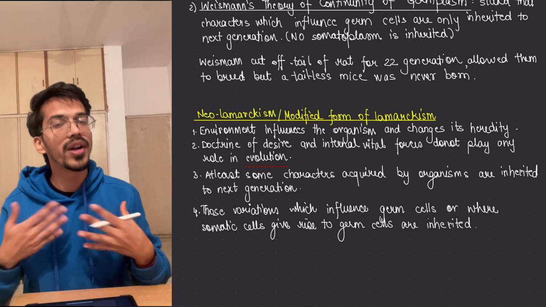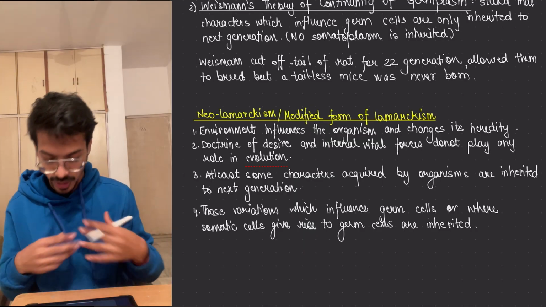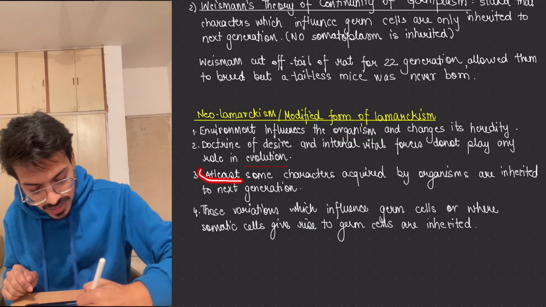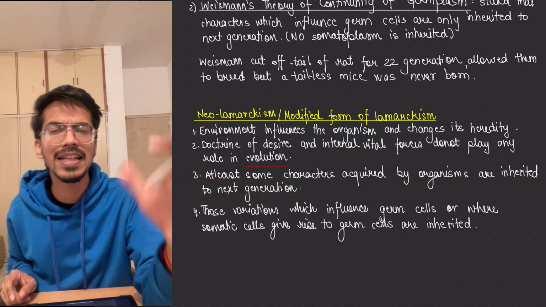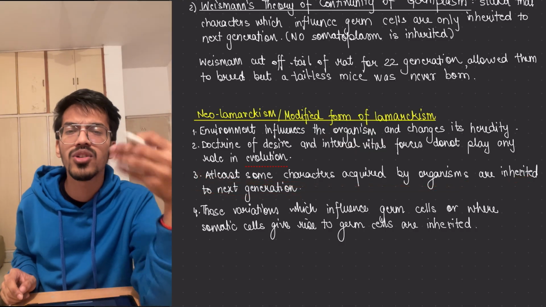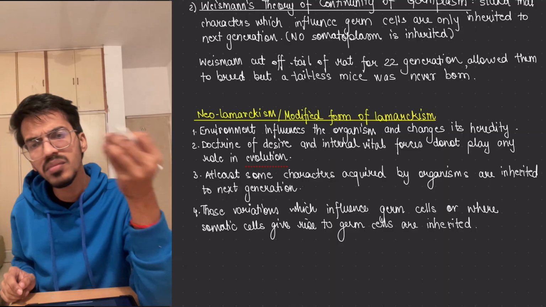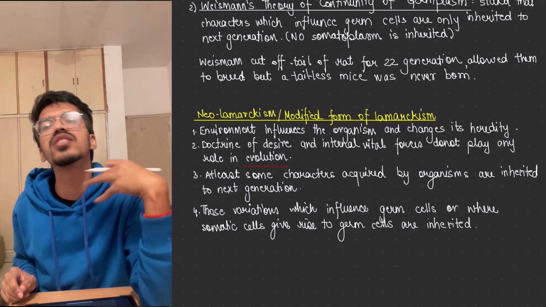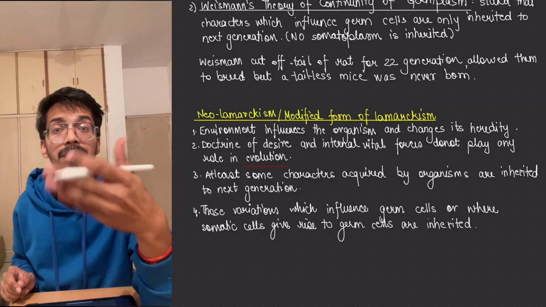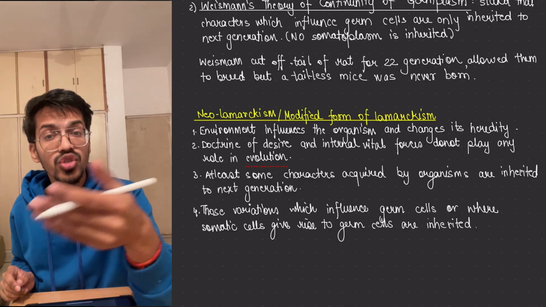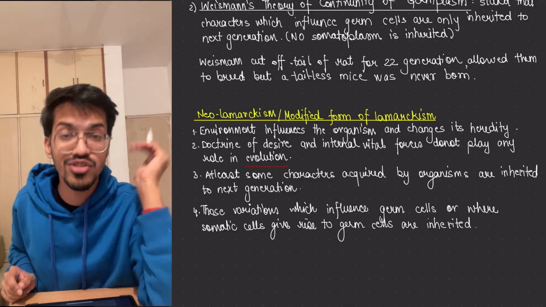It won't go according to the organism's need. Then, at least some characters acquired by organisms are inherited by the next generation. If a certain mutation is there, it will go to the next generation. We know that genes influenced by time will pass on, for example sickle cell anemia. If the genes are there, they will go to the next generation also.